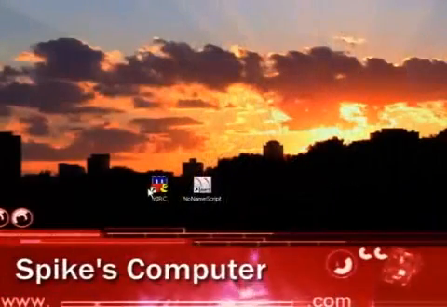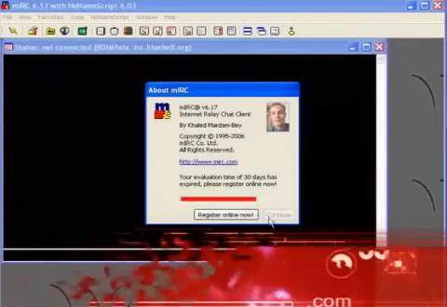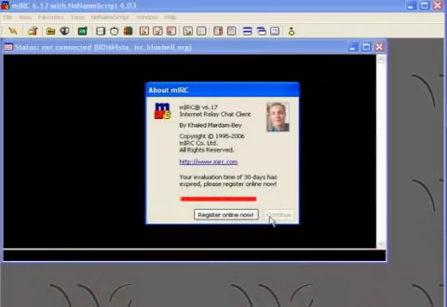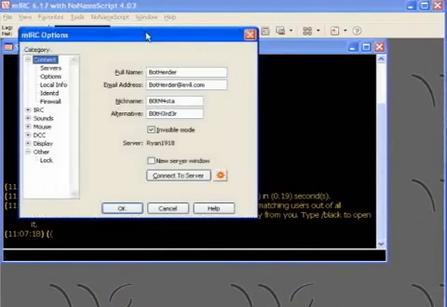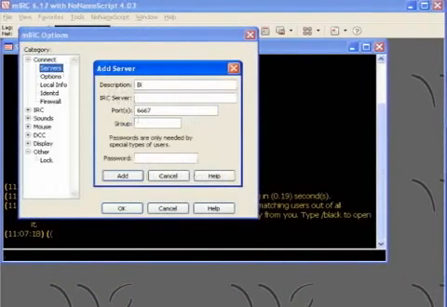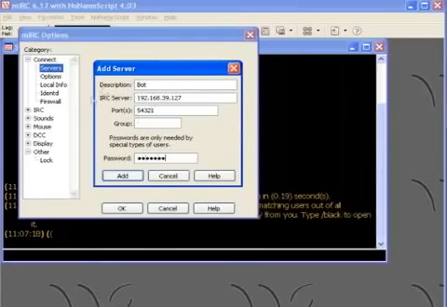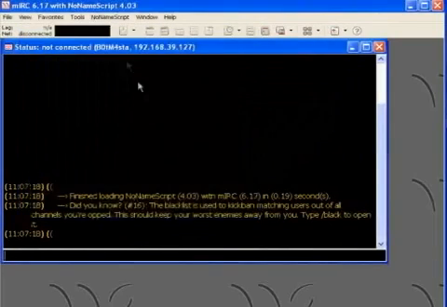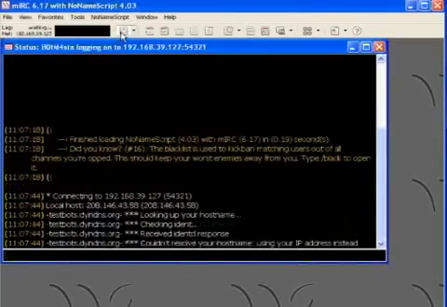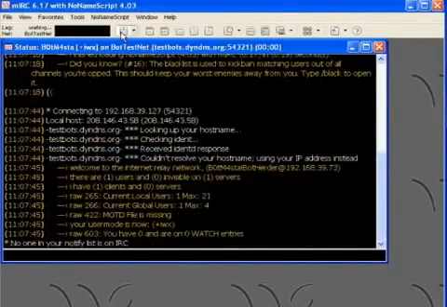Spike can connect to his remote server using any IRC client he wants. He's using Windows, so he chooses MIRC. A lot of bot herders run MIRC with an add-on called NoNameScript, which adds cool customizations. To connect to his Unreal IRC server, Spike enters his server's IP address in MIRC, along with the server's port number and password. He also needs to assign himself an IRC nickname. Then it's just press and go. Voila! Spike is logged into his IRC command server.